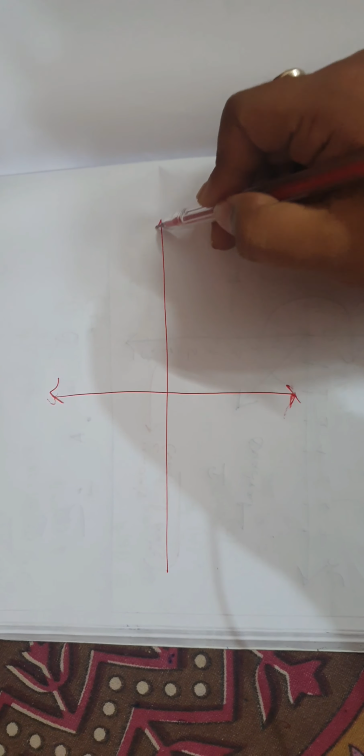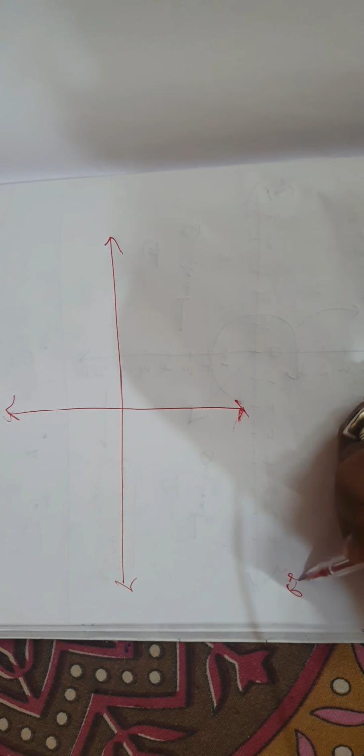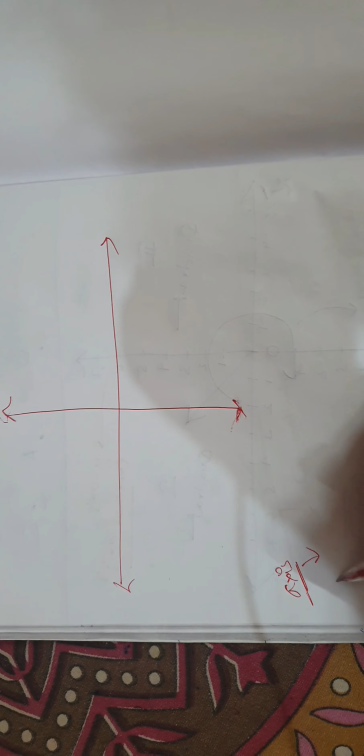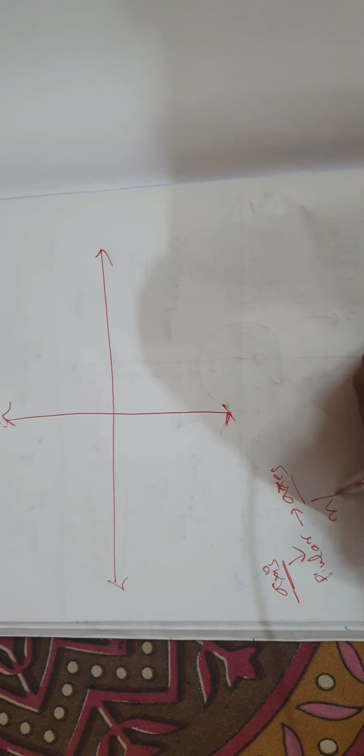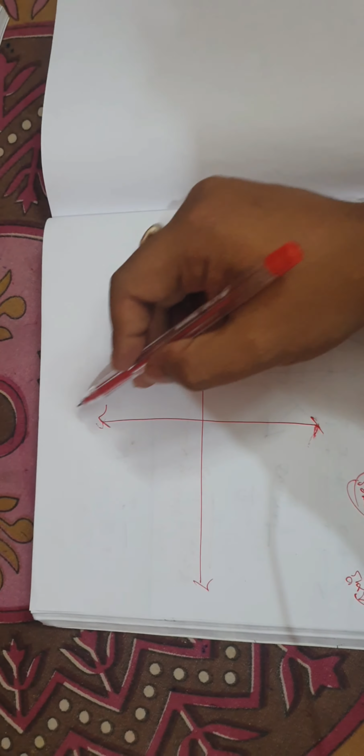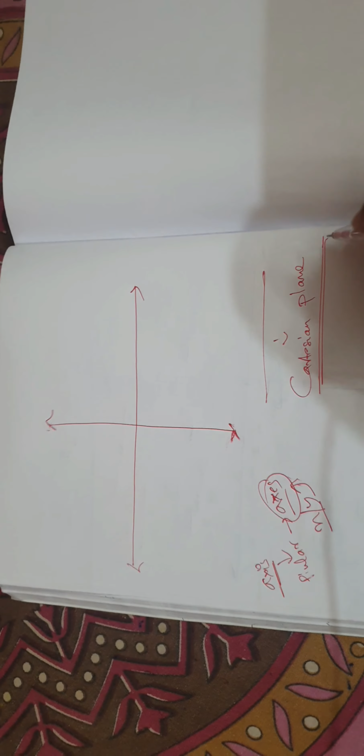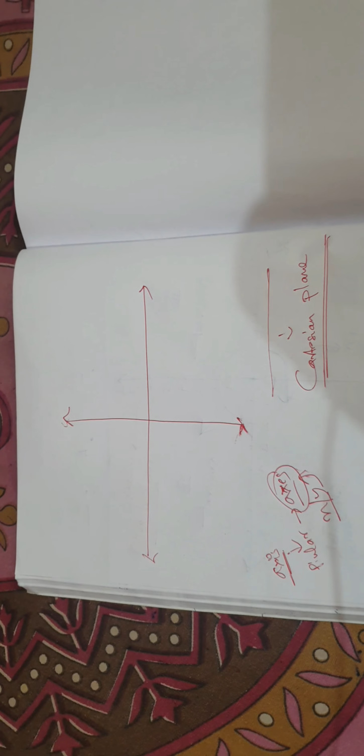Now suppose, imagine that there is a Cartesian plane, okay? Now when I divide a plane with 2 axes, together the x and y axis are known as axes. So if I divide a plane with the help of 2 axes, such a plane is called a Cartesian plane. I hope that you understand.